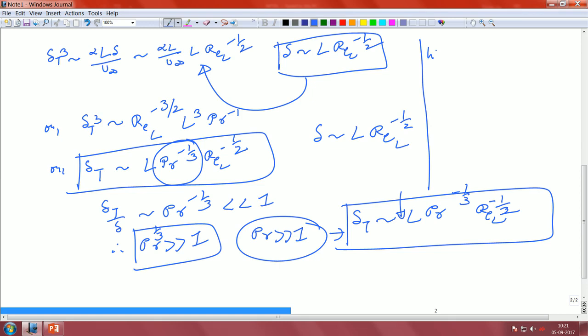Similarly, as we know, the heat transfer coefficient was our primary goal over here. So, that will be given by K by L, Prandtl number to the power of 1/3, Reynolds number to the power of half. Or Nusselt number can be written as Prandtl number to the power of 1/3, Reynolds number to the power of half. Both cases Prandtl number is much greater than 1.